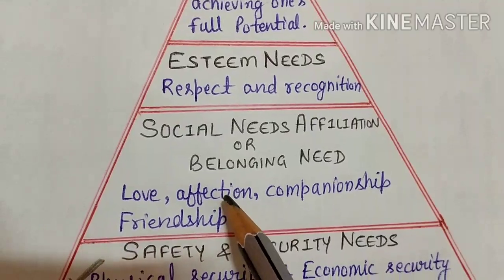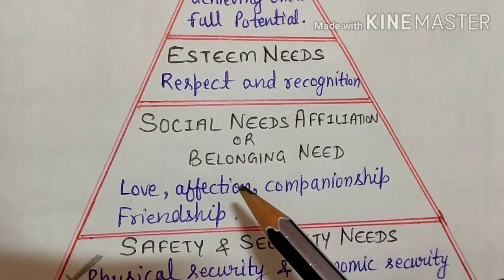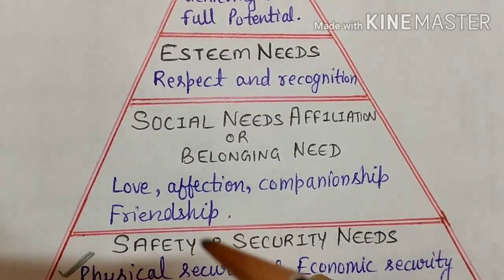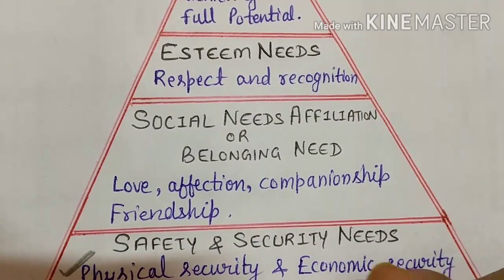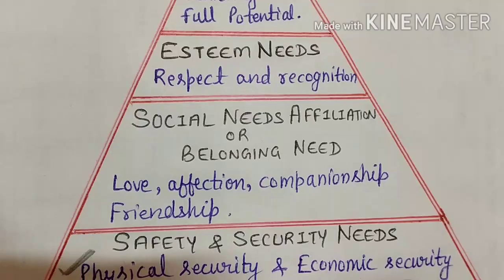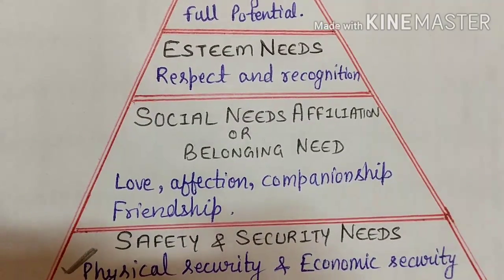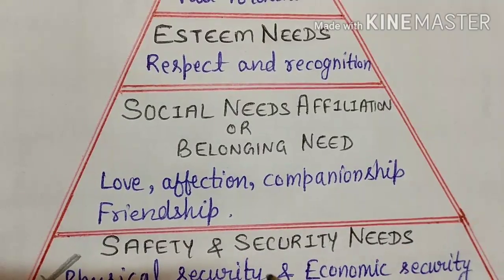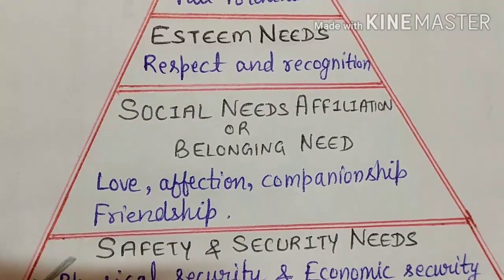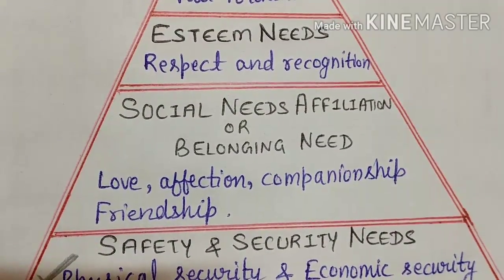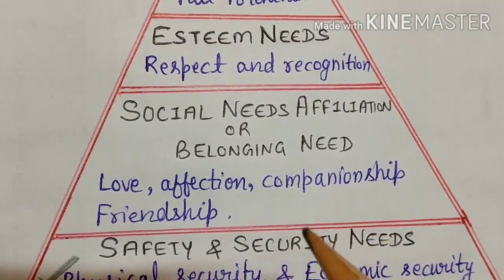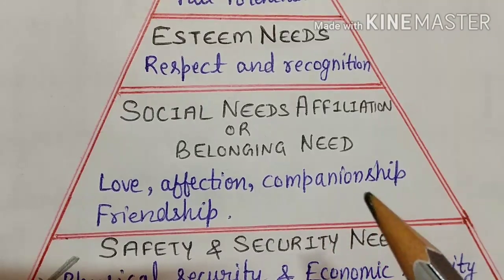Then comes social needs, or affiliation, or we can say belonging needs. The word is belonging, so it means love, affection, companionship, friendship. When you are working in an environment, in an organization, we have some friends who help us to work, and while we are working with them, our companionship can build. Sometimes that companionship is converted into friendship also. So we need these things when we are working in a society.